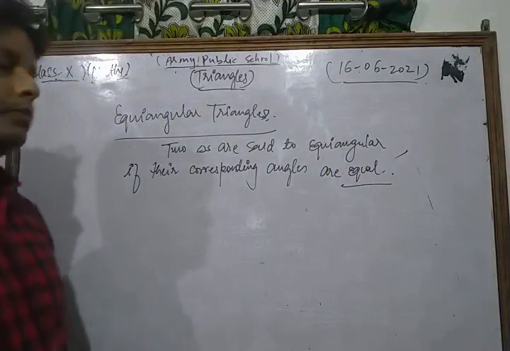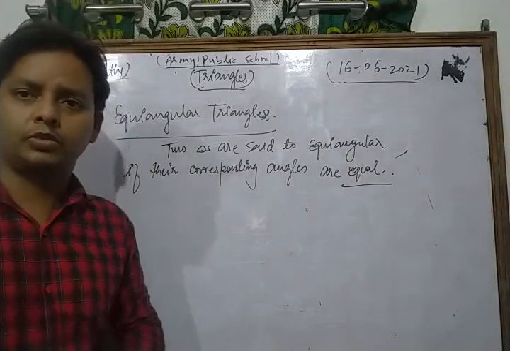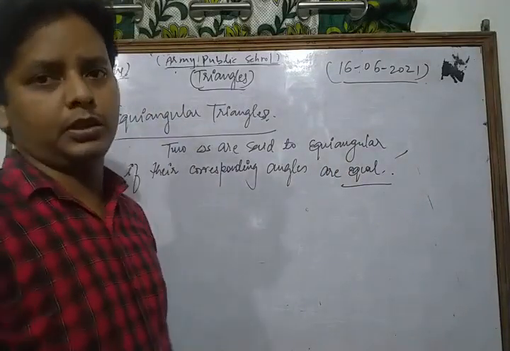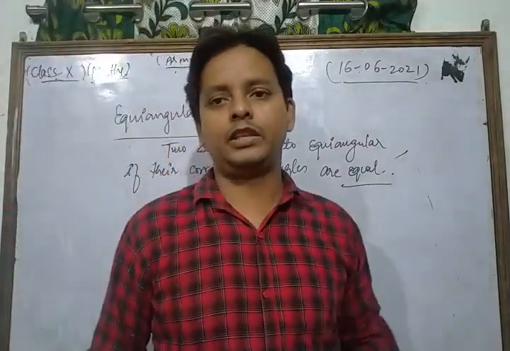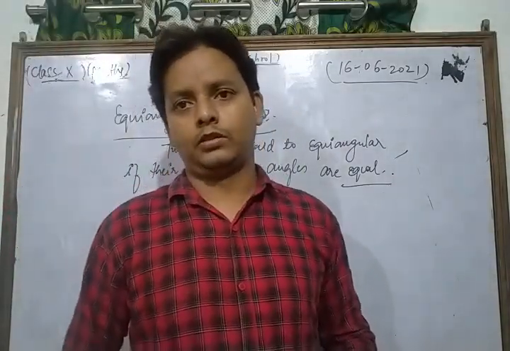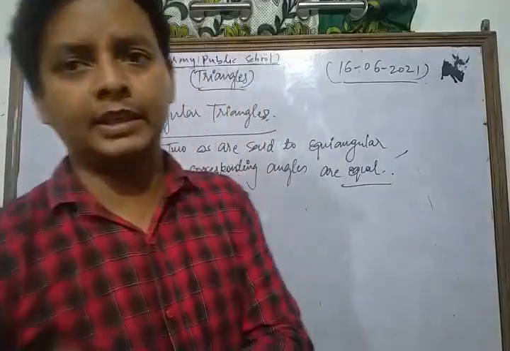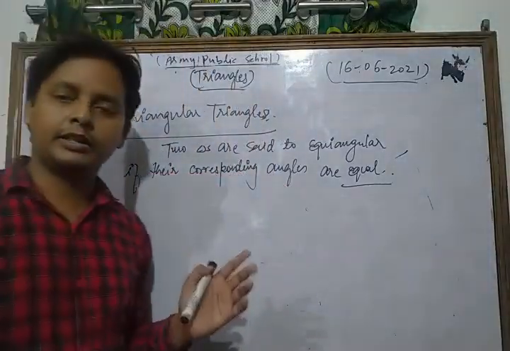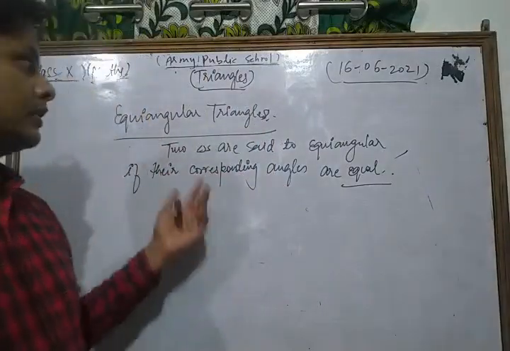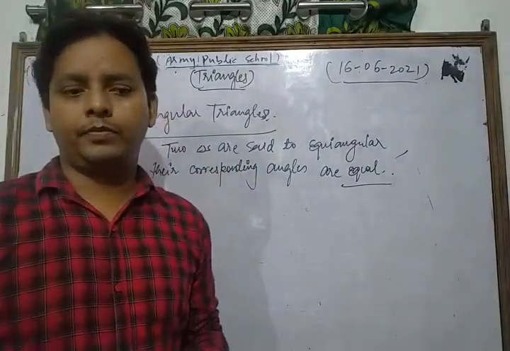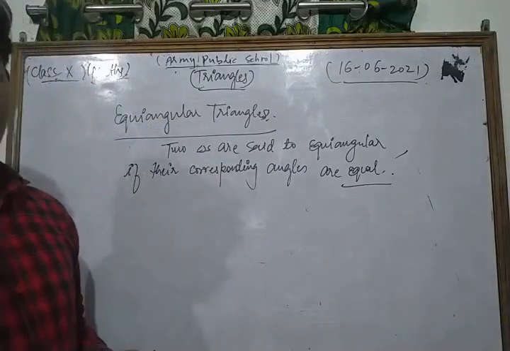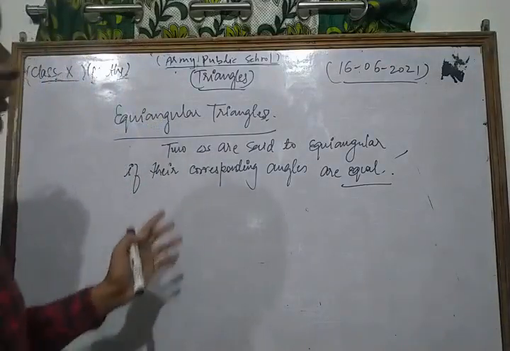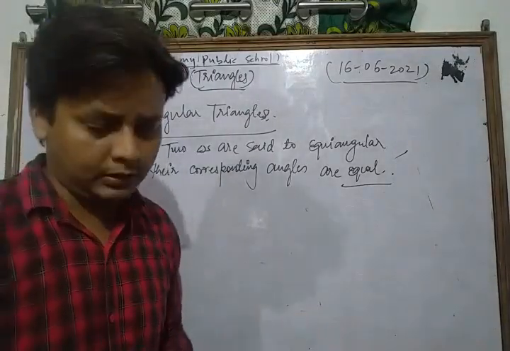So this is the concept of equiangular triangles. In other words, if the corresponding angles of two triangles are equal, then those triangles are said to be equiangular.